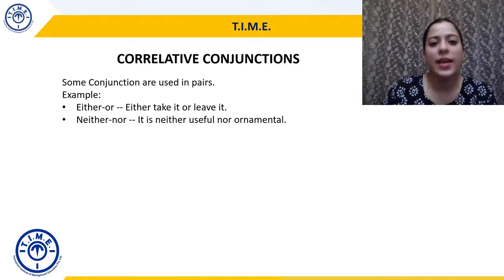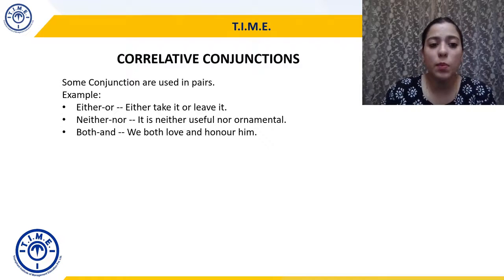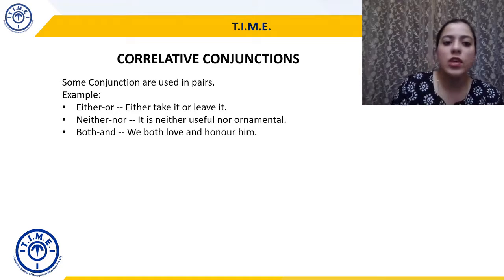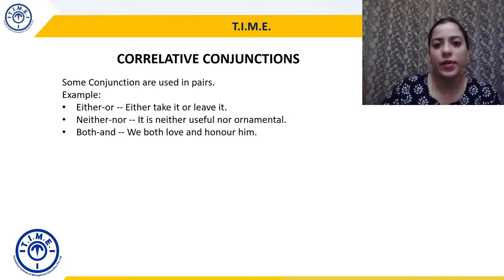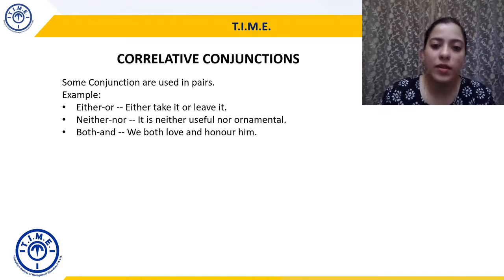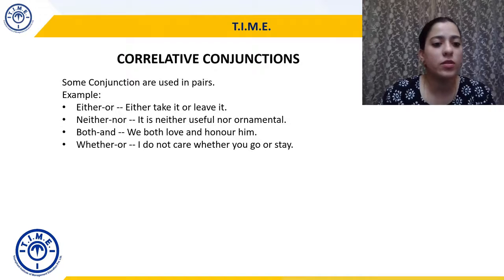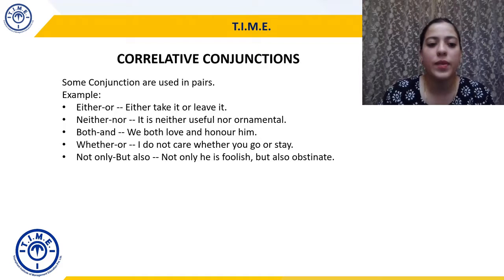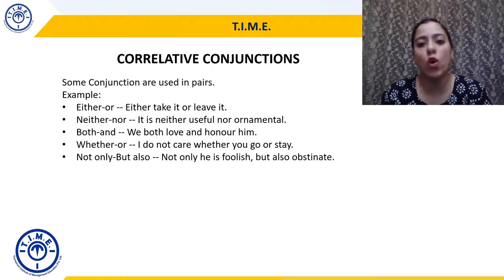Similarly, neither nor: it is neither useful nor ornamental nor decorative. Both and. Whenever we use the word both as a conjunction, then and will also follow. So we both love and honor him, right? So both and is also a correlative conjunction, as are whether and or. I do not care whether you go or stay. Again, used in pairs. Not only, but also. Not only is he foolish, but also obstinate.